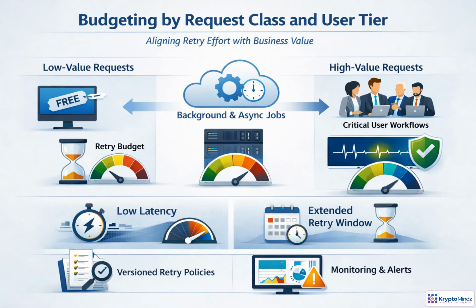These budgets should be treated as product policy, not just engineering defaults. A free, low-value request might get one quick retry, then fail gracefully. A paid or enterprise workflow may justify more attempts, a higher cost ceiling, and a stronger fallback path. Timing matters too. Interactive requests need tight latency limits because users are waiting. Background and async jobs can retry over a longer window without hurting the experience. The important rule is to make these policies explicit, versioned, and observable, so teams can see who gets which retry behavior and why.